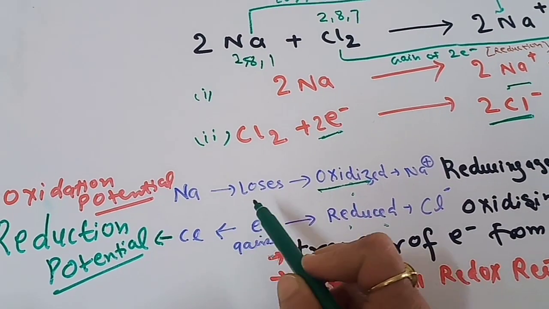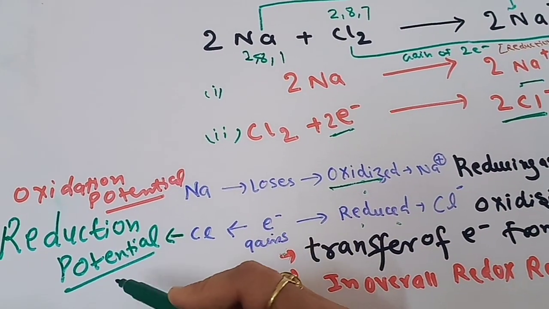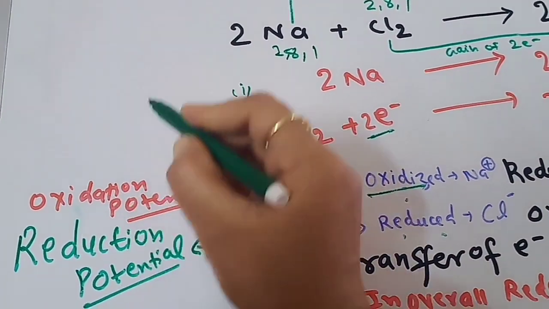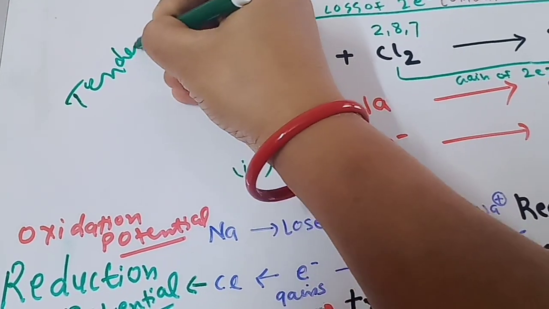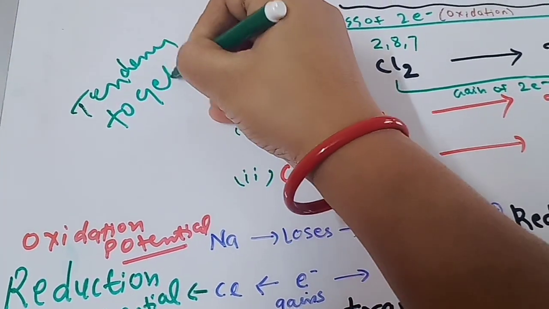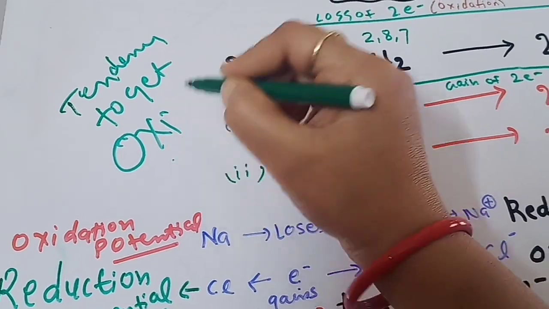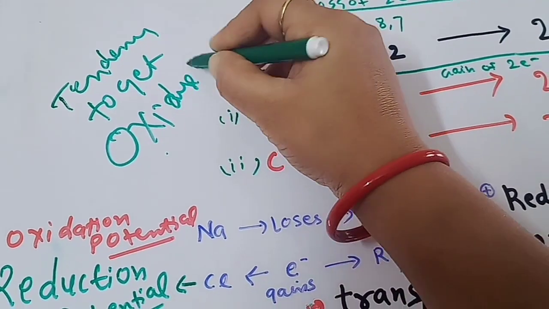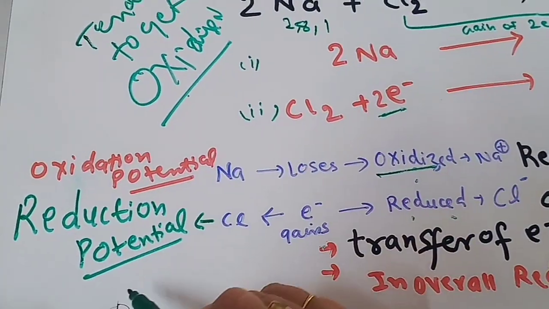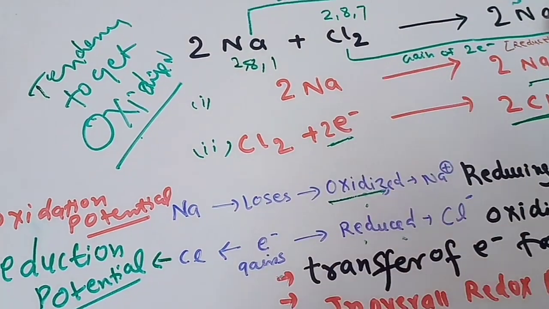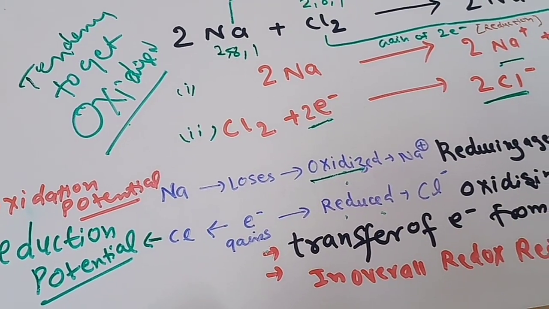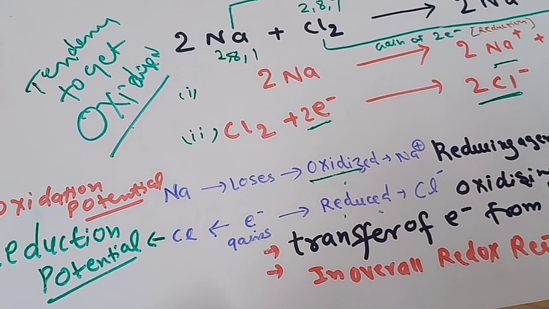Oxidation potential is the tendency to get oxidized, meaning how fast you lose electrons, and reduction potential is the tendency to accept electrons or to get reduced.